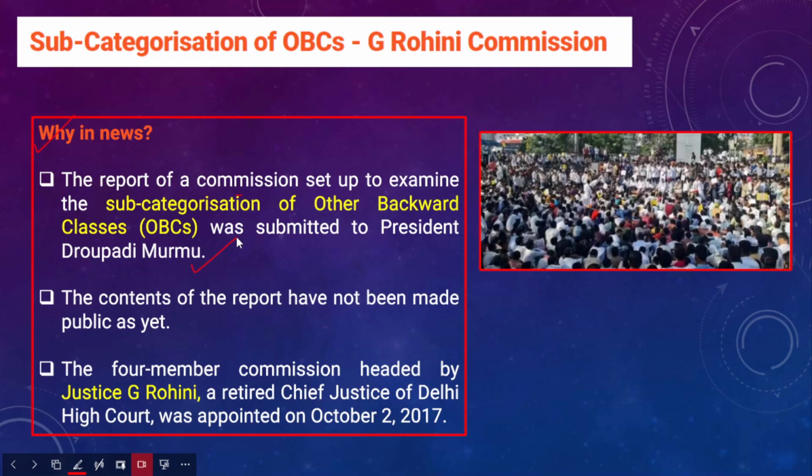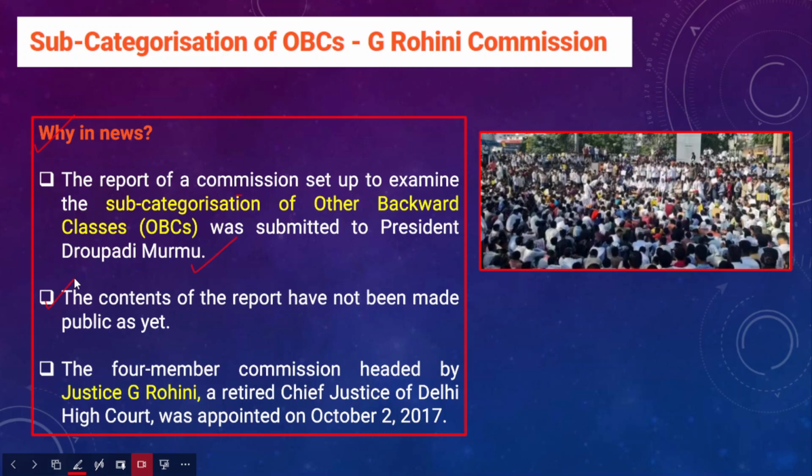Even though the report has been submitted to the President, the actual content of the report and what the recommendations of this commission are, how the existing 27% reservation should be distributed across all caste groups in an equitable manner, the details were not yet out, right?